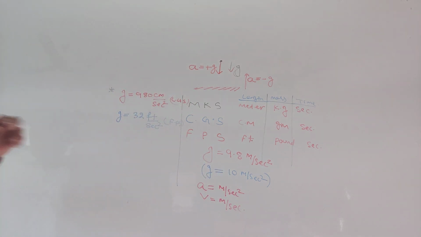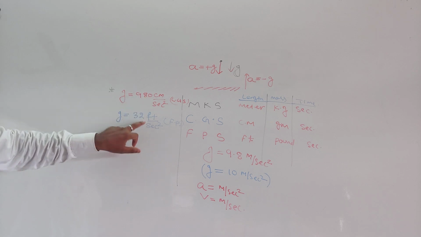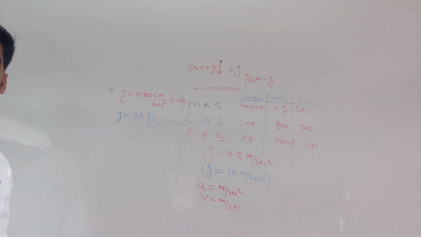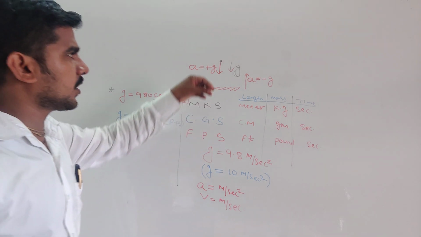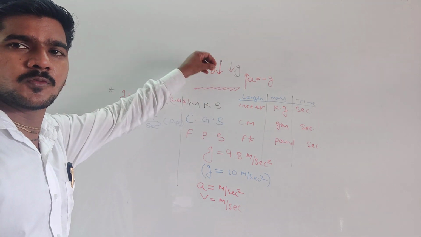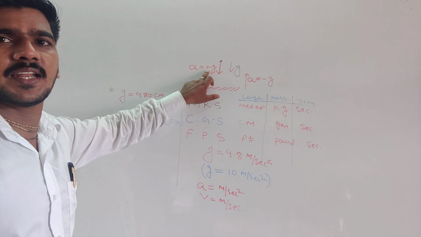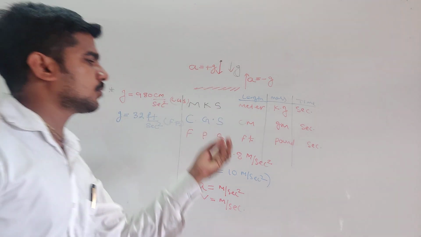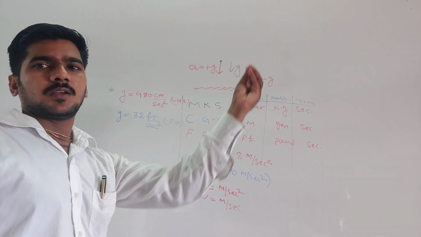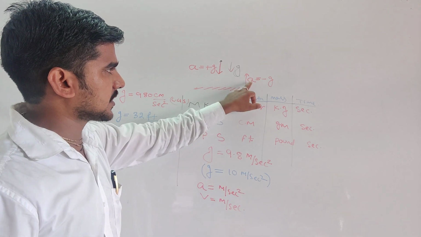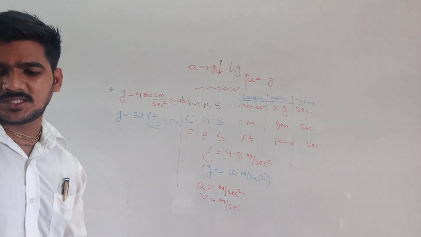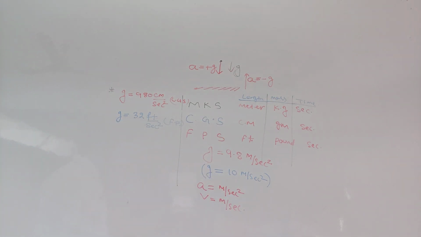Please remember the value of g in different systems. All are clear? If the body falls down or moves towards the Earth, then acceleration is taken as plus g. If you throw a body in the upward direction, then acceleration is minus g. Any doubt? All are clear? Very good.